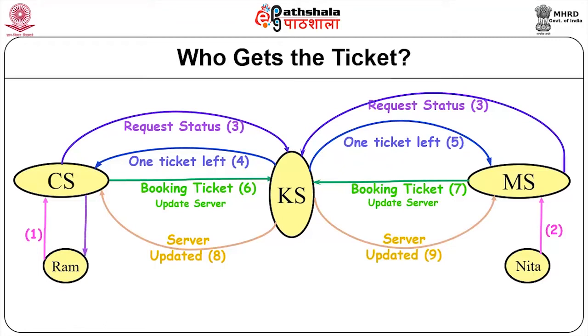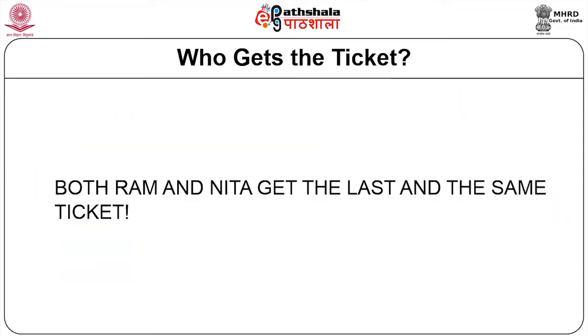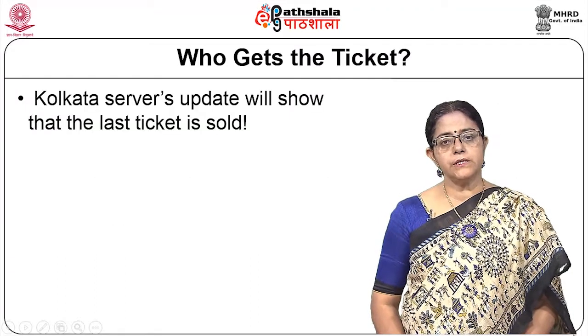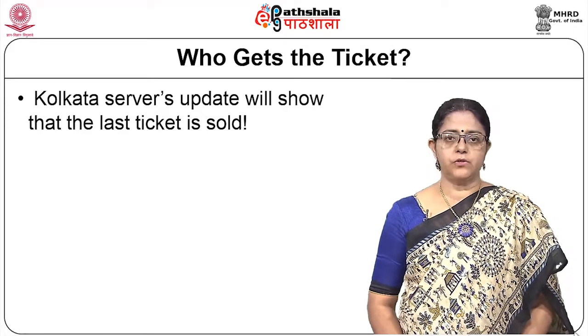So, both of them will be told that a ticket has been booked, but the problem is that both of them will be having the same ticket. So, this is a problem that they will face because of the problem in mutual exclusion.